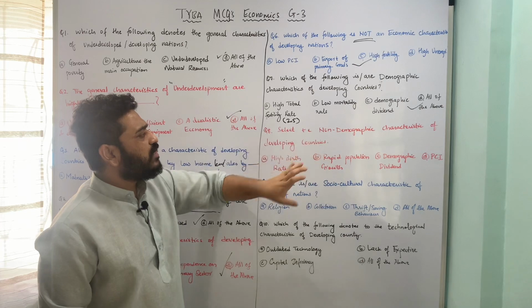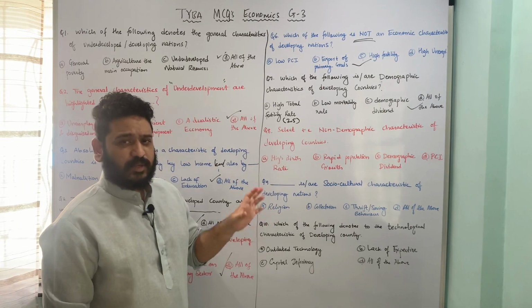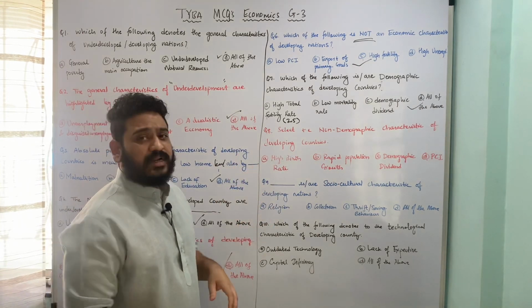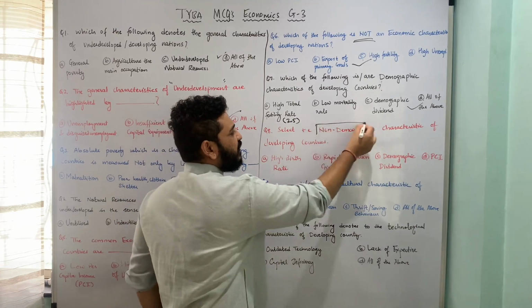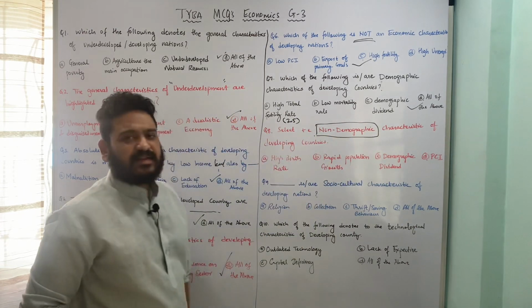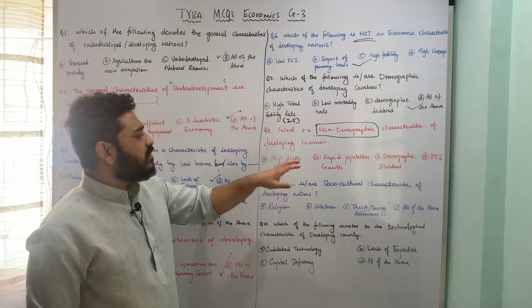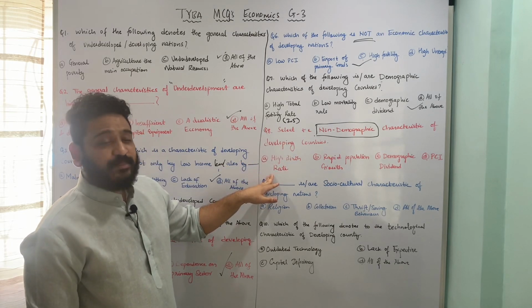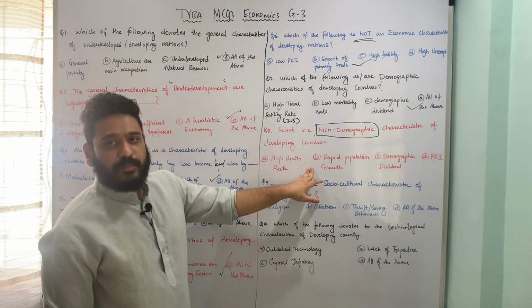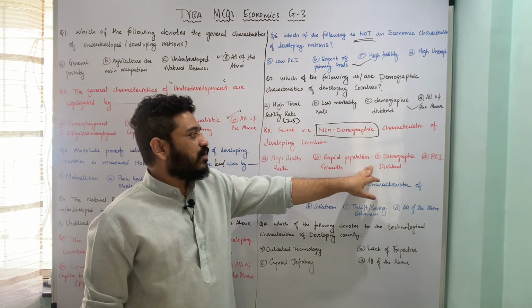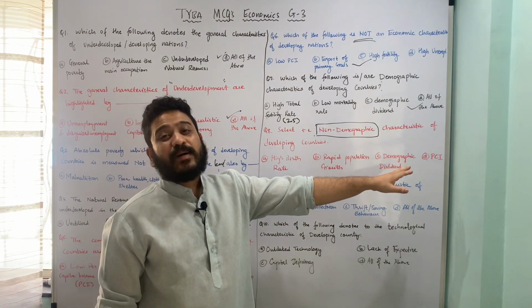Let us now move to the next one. The question says select the non-demographic characteristics. That means a characteristic which is not a demographic characteristic of the developing countries, and the options are A, high birth rate, B, rapid population growth, C, demographic dividend, and last is per capita income.